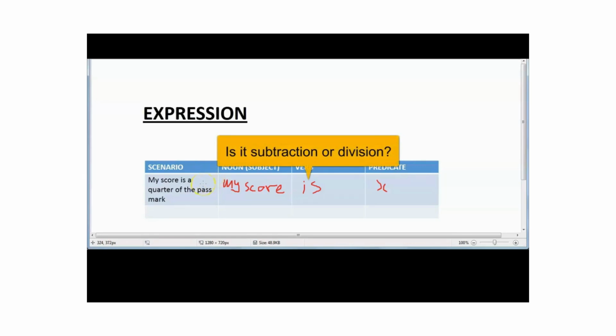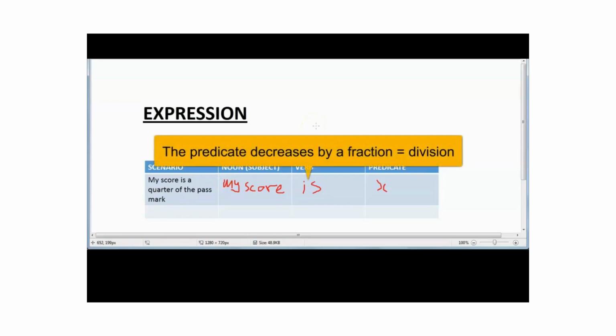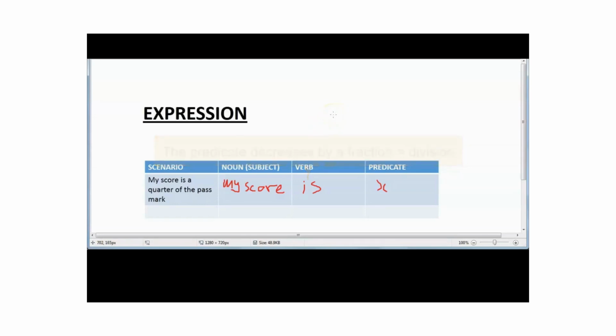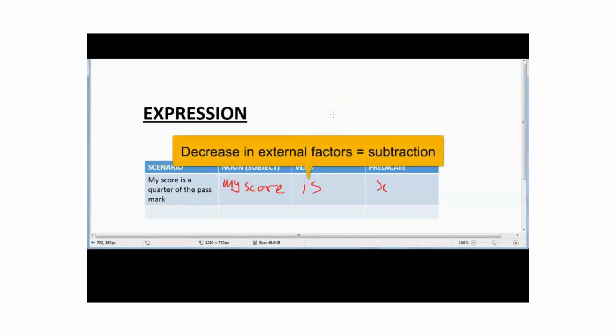Now the next big question is this: how do we decide if the operation should be subtraction or division? If the predicate decreases by a fraction after the question has been answered, the operation is division. If, on the other hand, the predicate does not decrease, but it happens that there is a decrease in external factors such as space or time, the operation is subtraction.